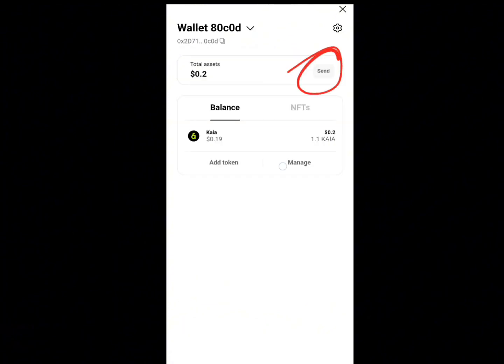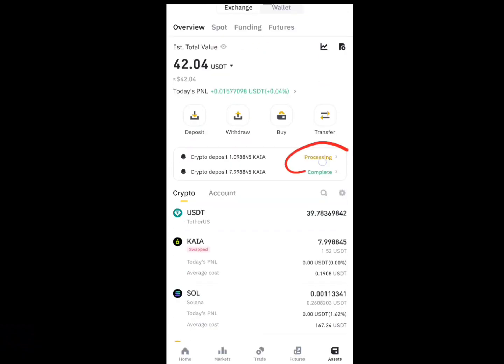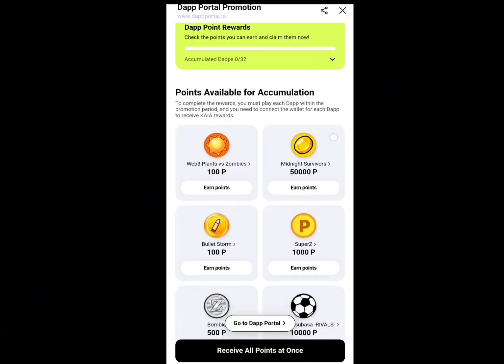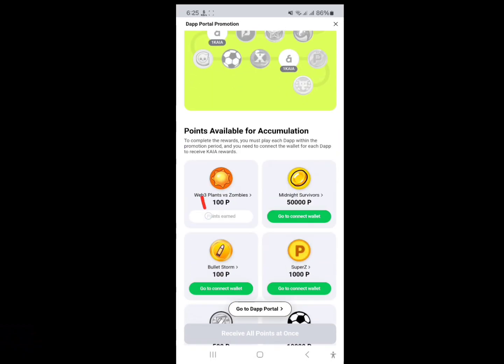Well, I'm withdrawing this too and showing it to you. Let's take you back to my Binance account. You can see that they have made the payment instantly. There is no minimum limit here. Now I will give you some ideas on how to complete these tasks, and I will show you the full details of how you can earn from here.